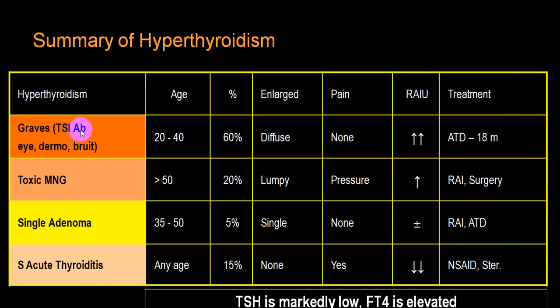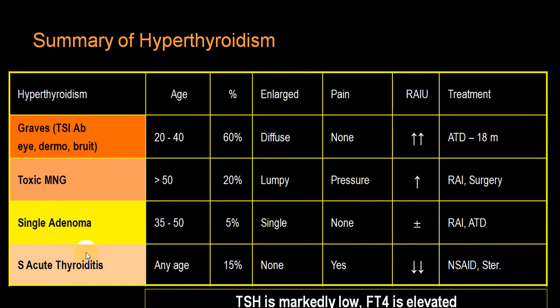And in case of Graves' disease, radioactive iodine uptake is high. In a toxic multinodular goiter, it is slightly increased. In a solitary adenoma, it is also increased. In acute thyroiditis, the radioactive iodine uptake is markedly reduced. Hence, this will not be of any help in a person with subacute thyroiditis.